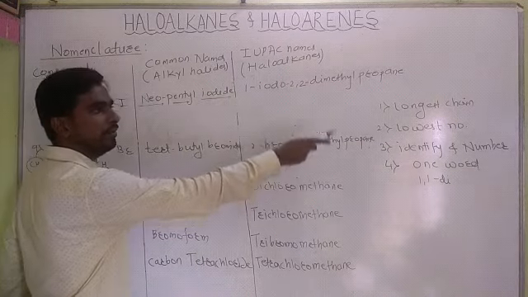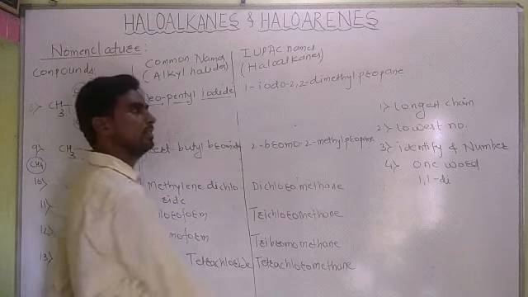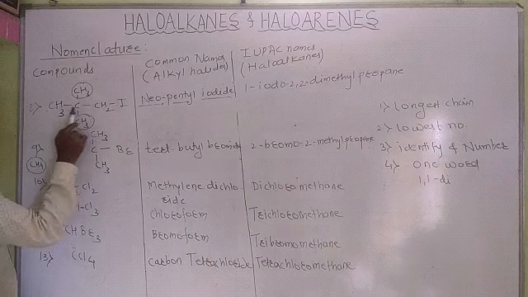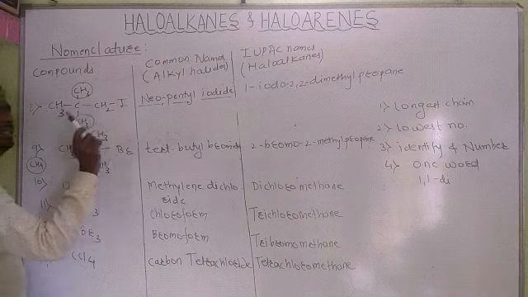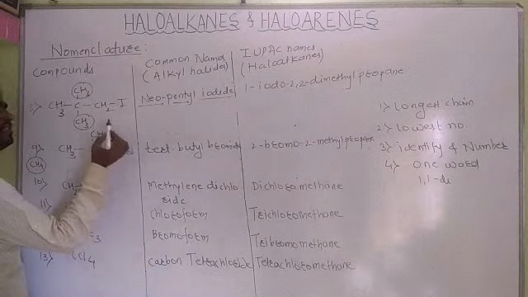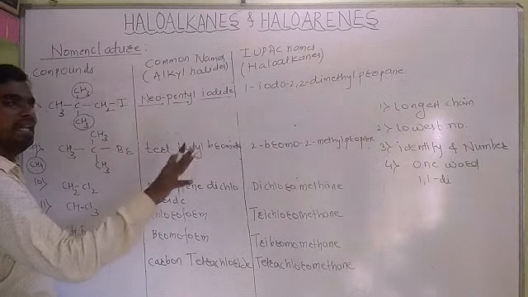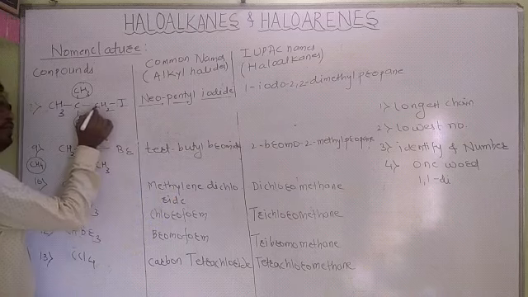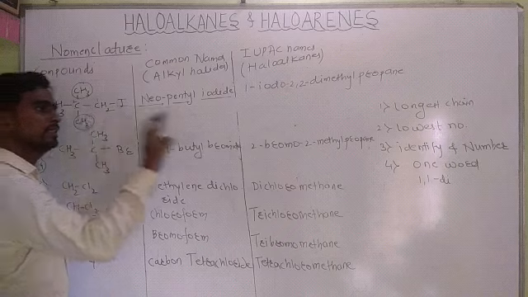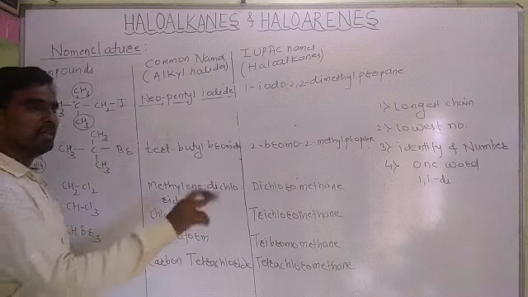For the IUPAC name we follow these rules. Longest chain: this one is the longest chain, 1, 2, 3. Next rule, the lowest number rule. Lowest number means that iodine carries the lower number, so we have to give the numbering from that side, 1, 2, 3. Then identify and number the substituents.